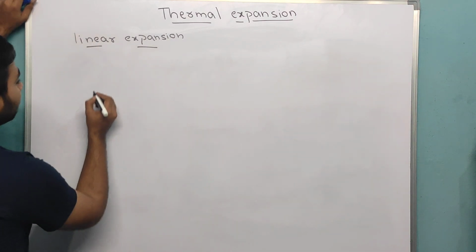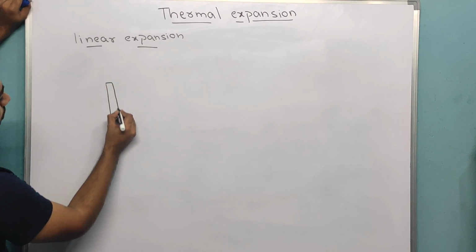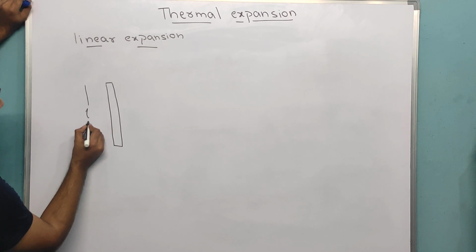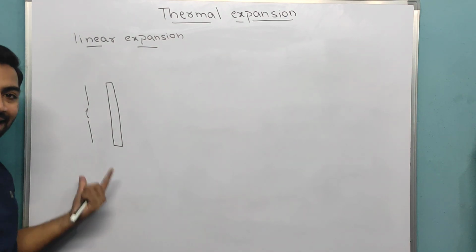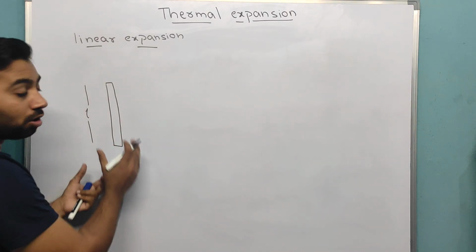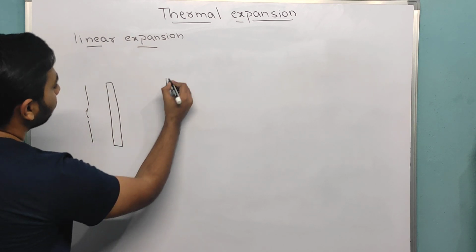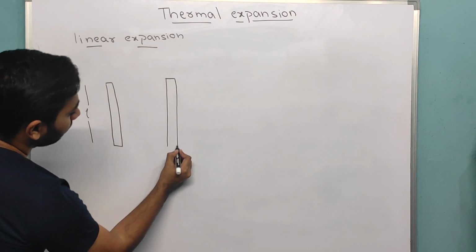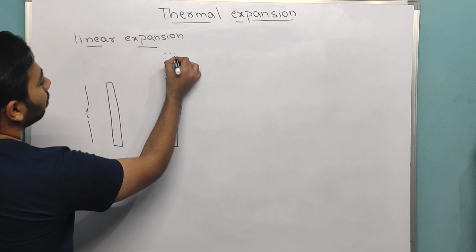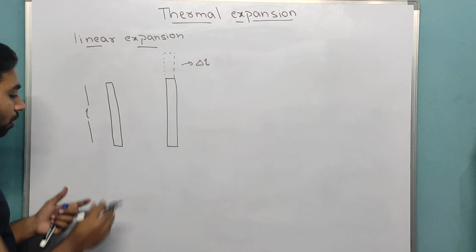Now for example, let me take one small rod of length, let us say L. Now, if I heat this, then this rod will increase by some distance. Let's say it increases this much length because of heating.